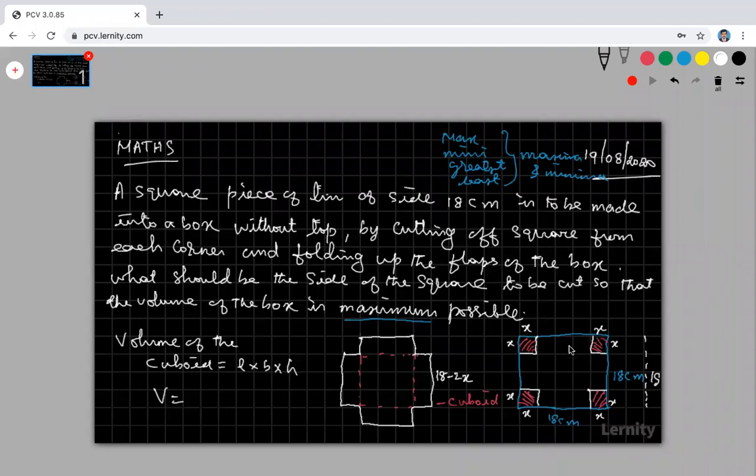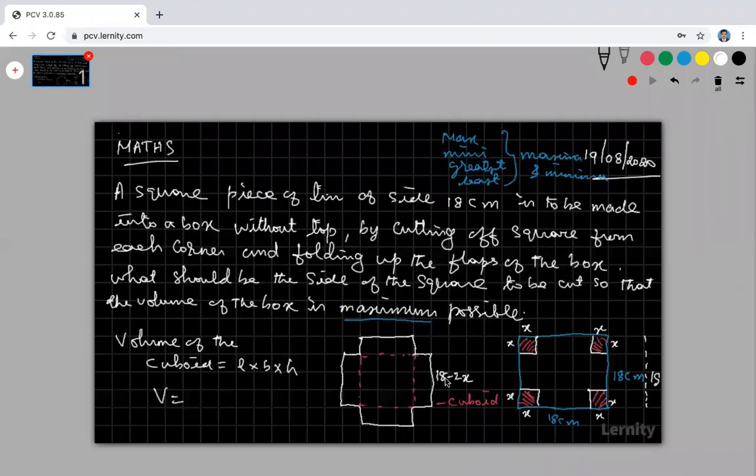If, without cutting, you make a cube with side 18, that is 18 cube. But because this is a cuboid, and I am cutting x from this part and x from this part also, the length of the box is 18 minus 2x.